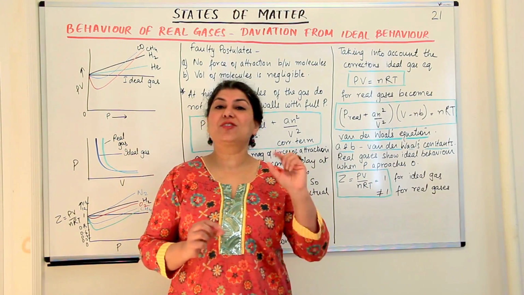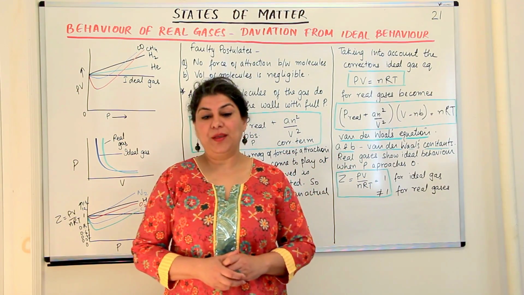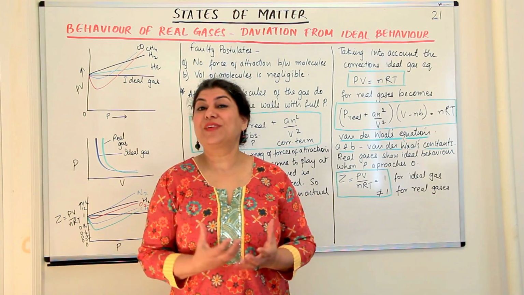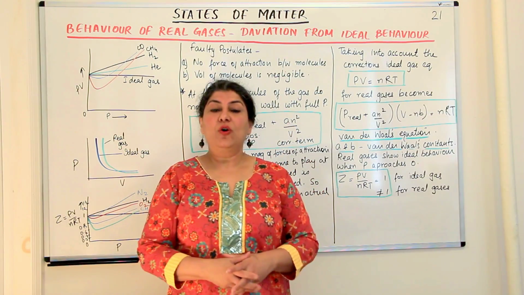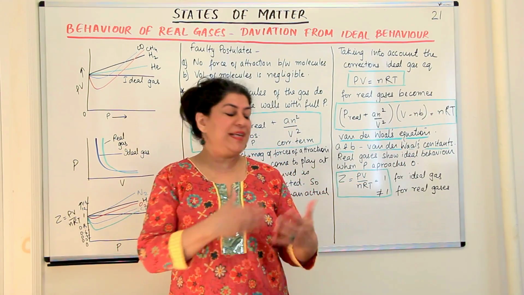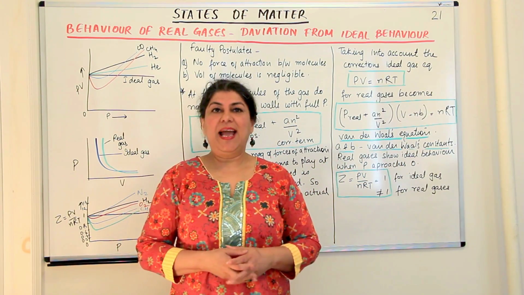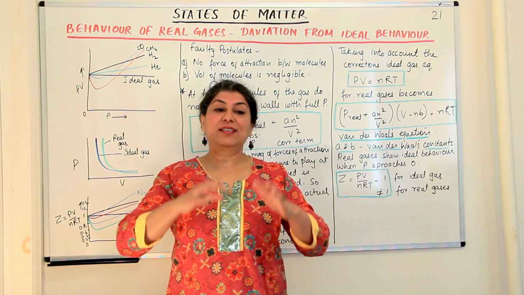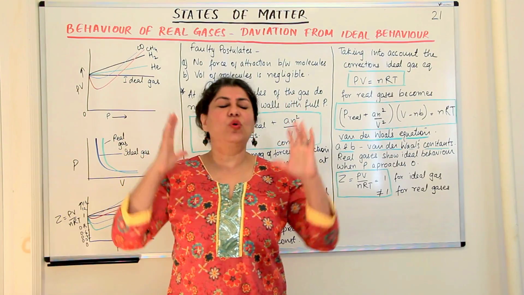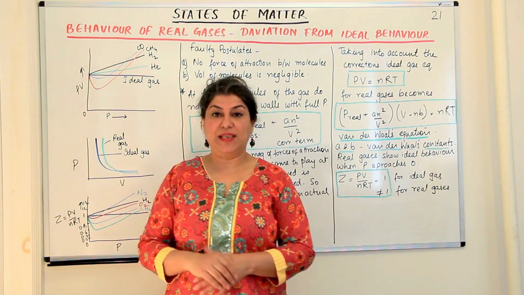Let me just explain this concept of ideal and real. Who would be an ideal student of chemistry to me? Someone who studies chemistry thoroughly, who spends maybe 90% of his day just studying chemistry and is ready to research further, go much beyond the book and just be involved only in chemistry and forget the rest of his life.